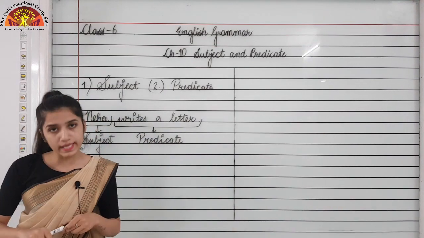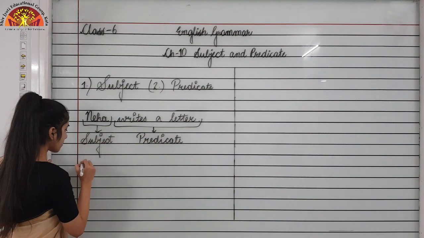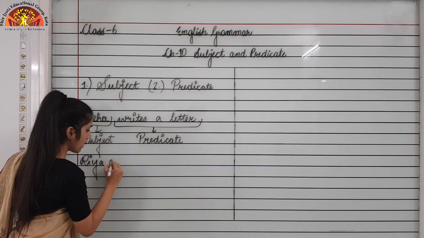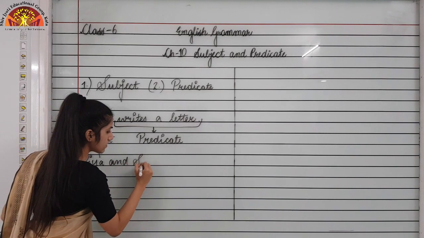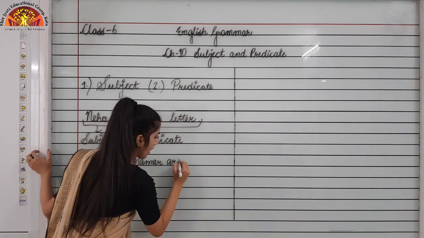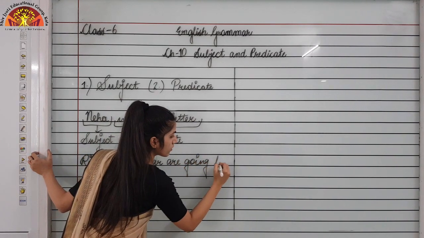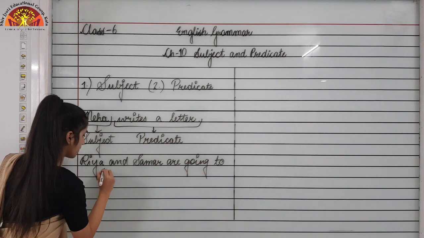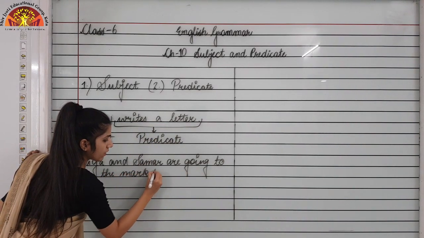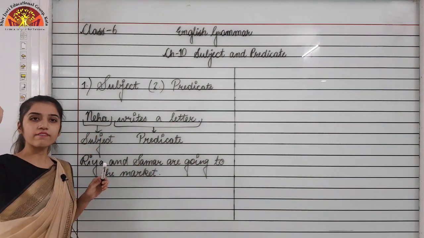I am giving you one more example. If I say, Riya and Sumer are going to the market. In this sentence you can see here we are having two subjects.